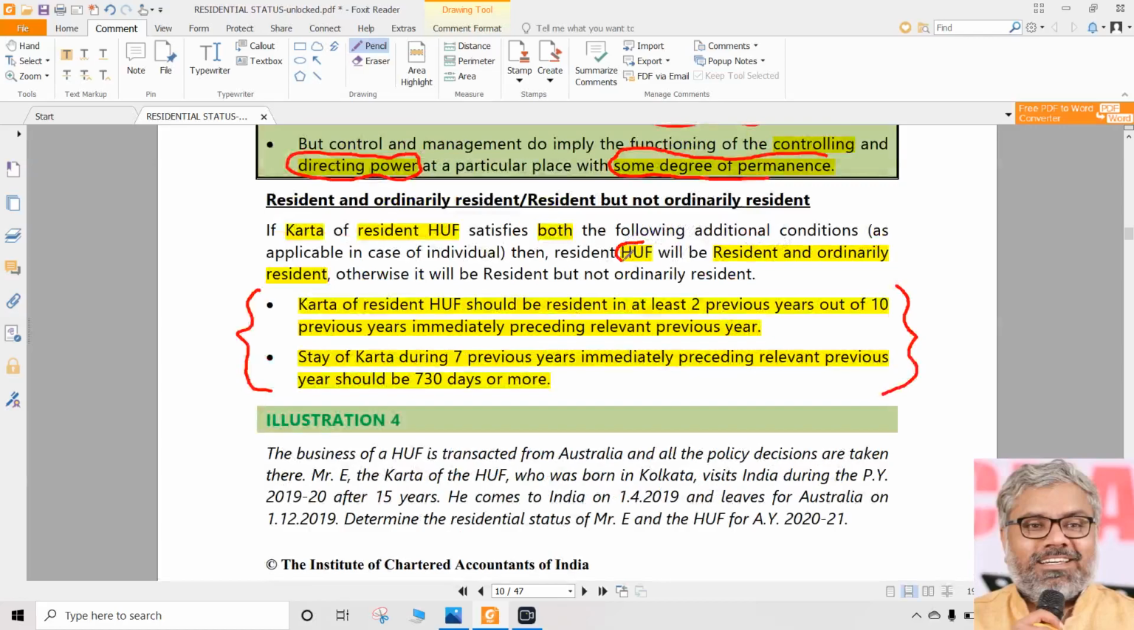Doesn't matter if the Karta is a non-resident also. Doesn't matter if Karta is ROR also or RNOR also. That doesn't matter. It only matters here. Imagine Karta is ROR, resident and ordinarily resident. So definitely that means what? He would have satisfied these two conditions, right? For sure he has satisfied. Then only he is ROR, no? So these two conditions are satisfied. So can we say HUF is ROR also?